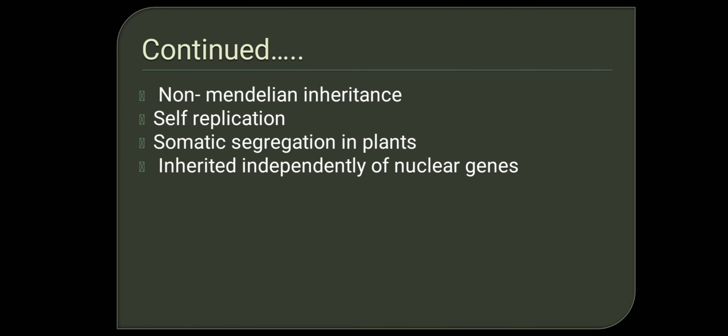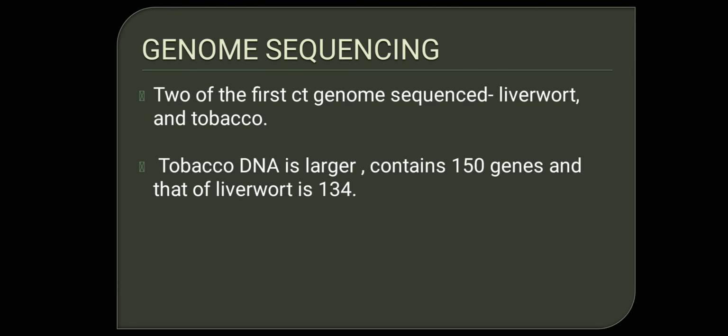Nuclear genes get separated during cell division, half into one cell and half into another. Whereas the chloroplast follows somatic segregation. So half of the chloroplasts will go to one cell and half of the chloroplasts will go to the next cell. That is why we call it somatic segregation. Initially, the genome sequencing of chloroplast was first done in liverwort and tobacco. It was found that tobacco DNA is larger and contains about 150 genes, and the liverwort DNA contains 134 genes.